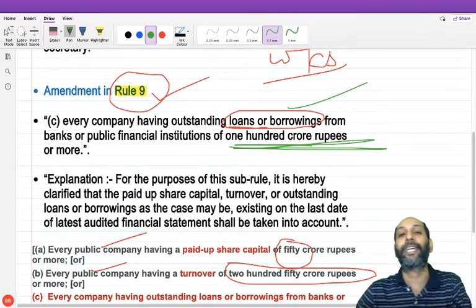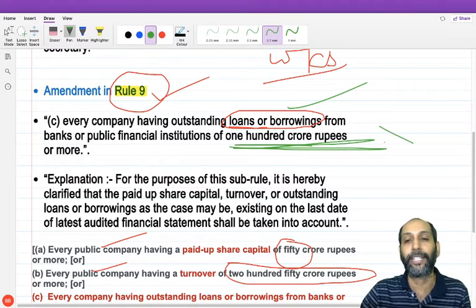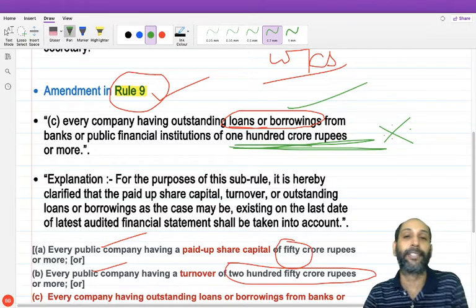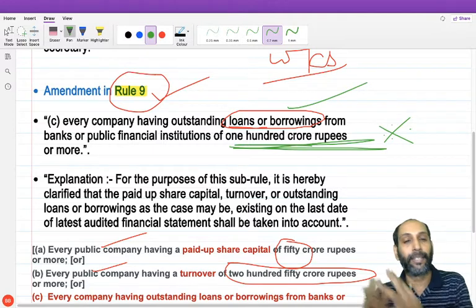So this is an area which I expect in the November 2020 CA examination, where the Institute will obviously touch upon this aspect, because there were situations where the Institute asked about the applicability of secretarial audit. So this is a new area where there is an amendment. Now there is a third category of company.